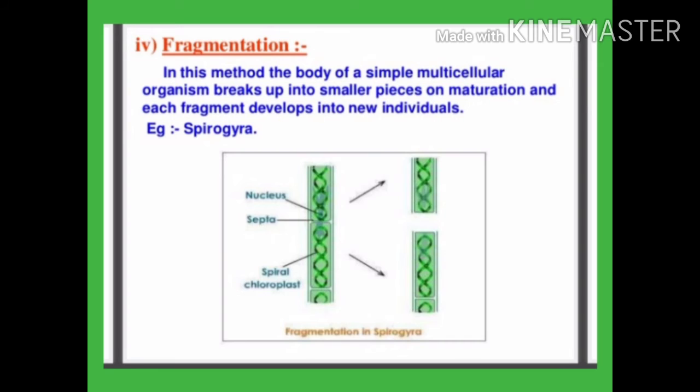Now we will read about fragmentation. Here on your screen you can see the example of fragmentation, that is Spirogyra. In this method, the body of a simple multicellular organism breaks up into smaller pieces on maturation, when it is fully mature, and each fragment develops into a new individual.